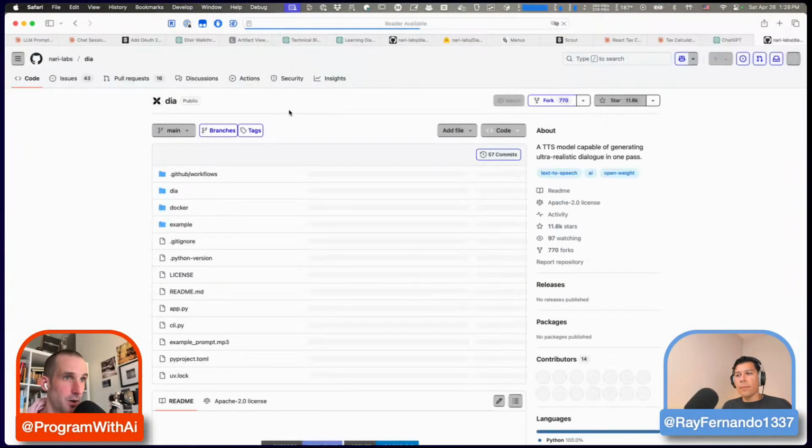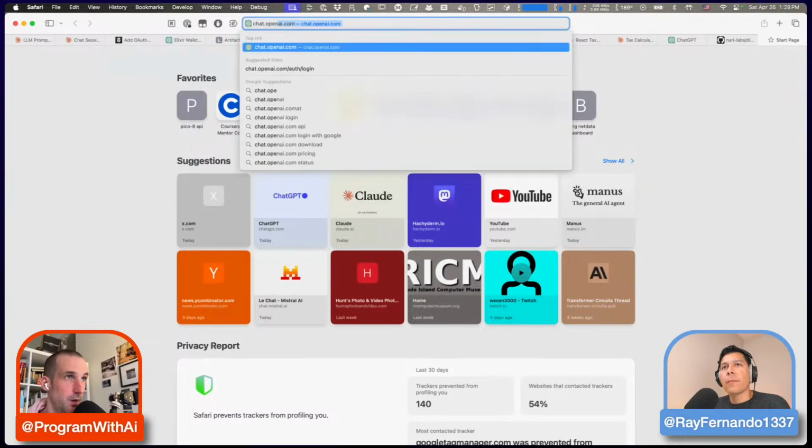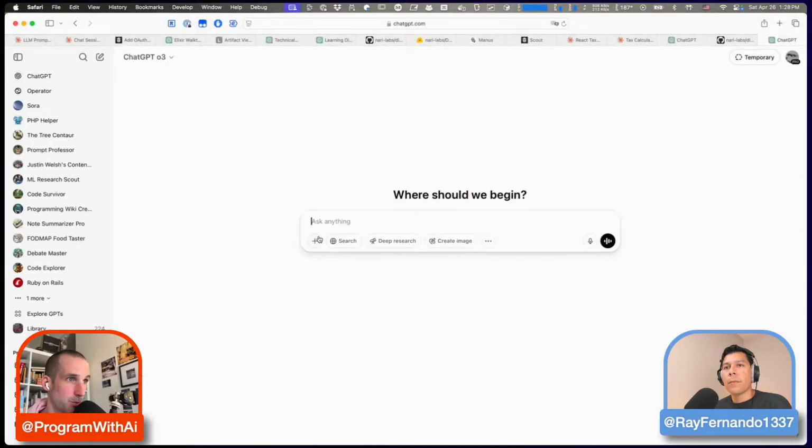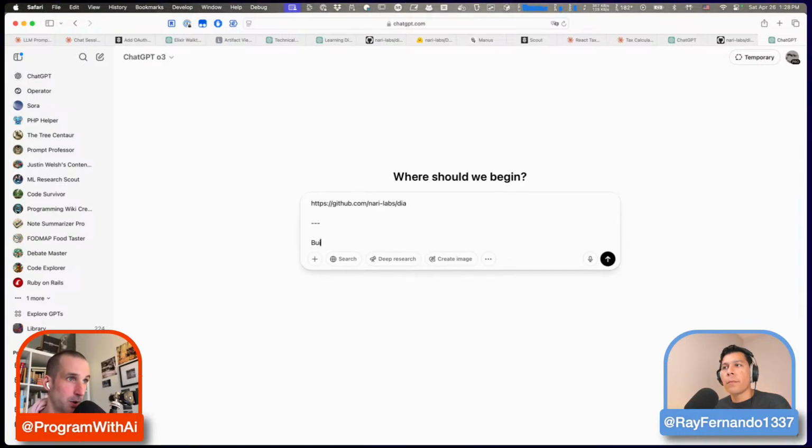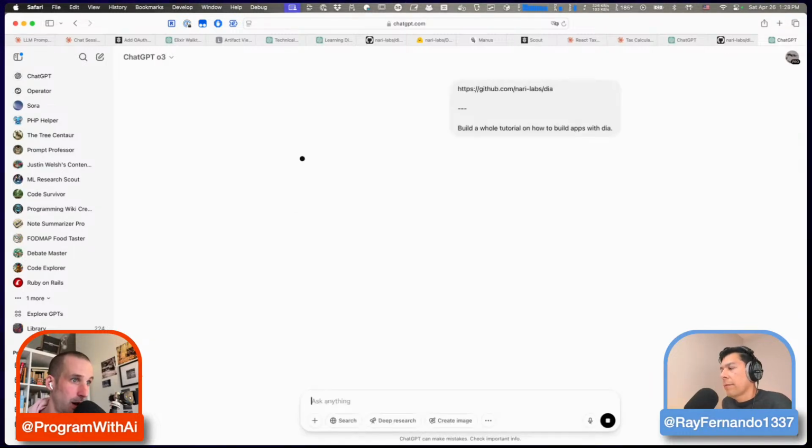There's a GitHub repo here, and since this is something that I can't just plop into Cursor and say build something with it, what I'm going to say in O3 is build a whole tutorial on how to build apps with DIA. Because what I want is to build an application with the model to do XYZ. So the perfect document for the model to be able to build an application with this package is the file on how to build an app with it. Do you know what I mean?